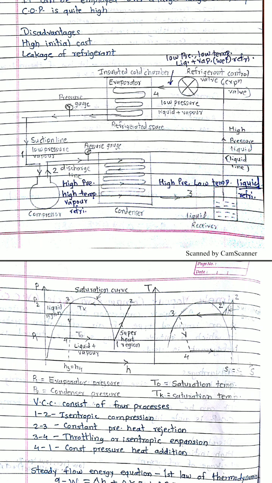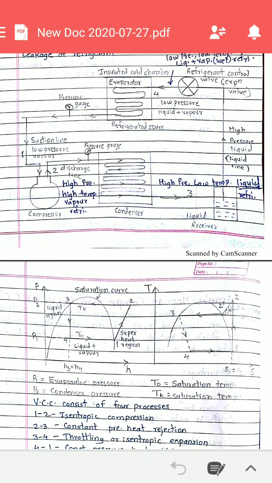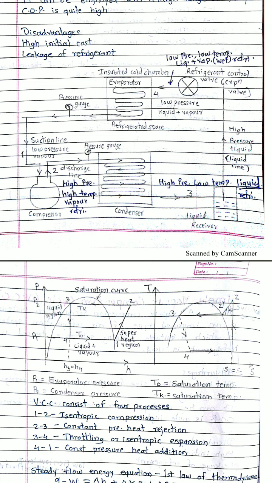This high pressure, high temperature vapor refrigerant goes to the condenser. In the condenser there is a phase change process, and the vapors are transformed into liquid. This condensation process is a constant pressure process, so the pressure remains high, but the temperature falls, and the high pressure, high temperature vapor refrigerant becomes high pressure, low temperature liquid refrigerant.